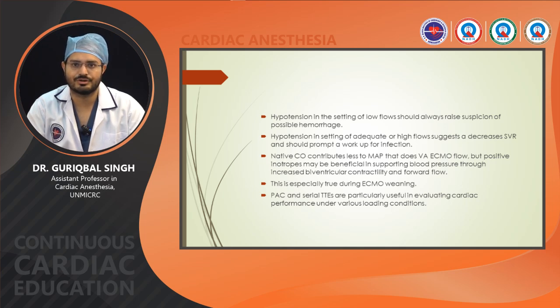Native cardiac output contributes less to MAP than does the VA ECMO flow, but positive inotropes may be beneficial in supporting blood pressure through increasing biventricular contractility and forward flow. This is true during ECMO weaning. Serial transthoracic echo is particularly useful in evaluating cardiac performance under various loading conditions.